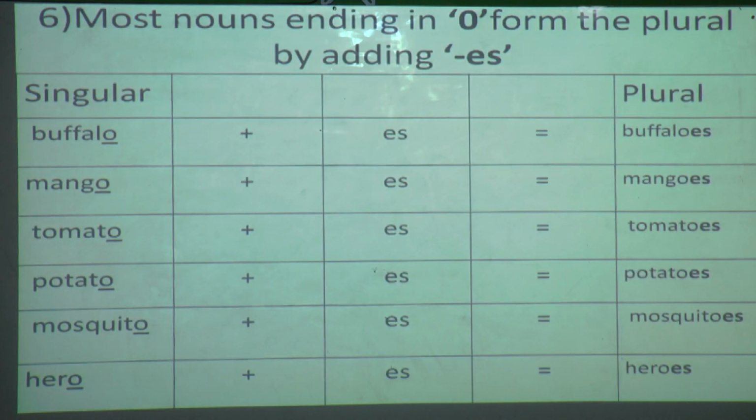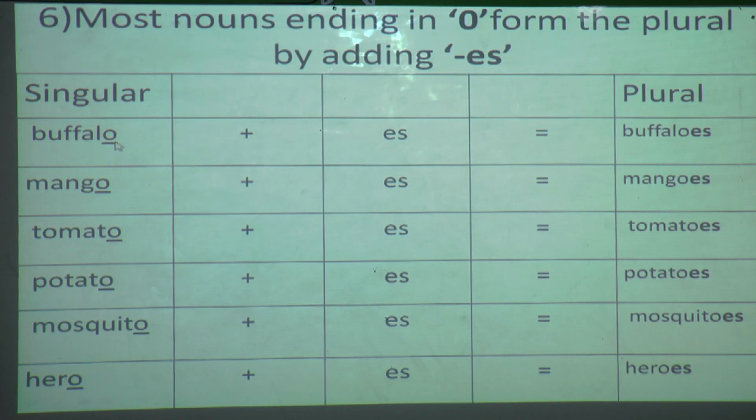Now here, when nouns end in O, that time how will you form the plural? Yes, we have to add ES. How are we going to do it? Again we are going to add ES, as we have done for S, X, SH, CH. Same way. See, can you see all the nouns are ending with O? Yes, buffalo, mango, tomato, potato, mosquito, hero. All these nouns, if you see, end with O.